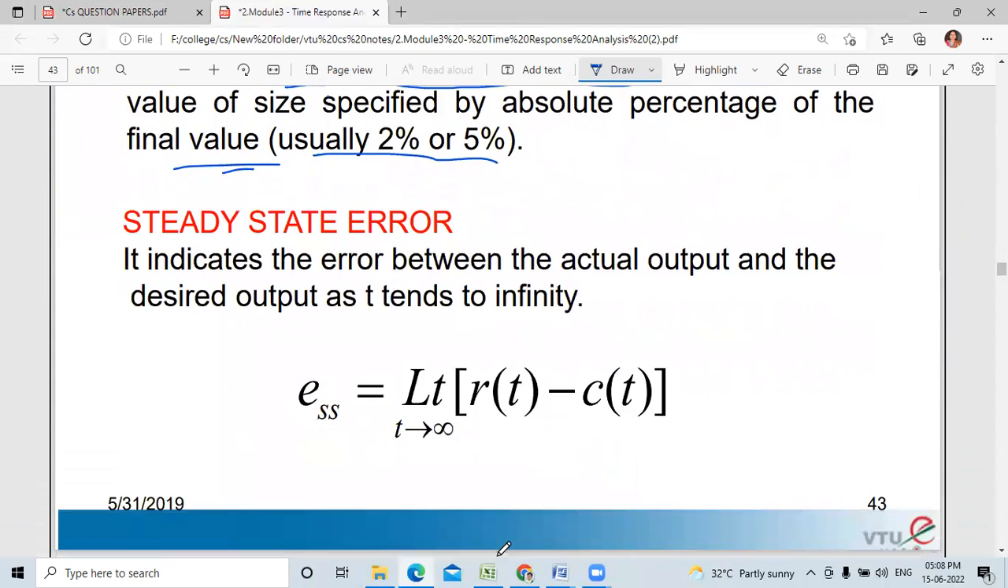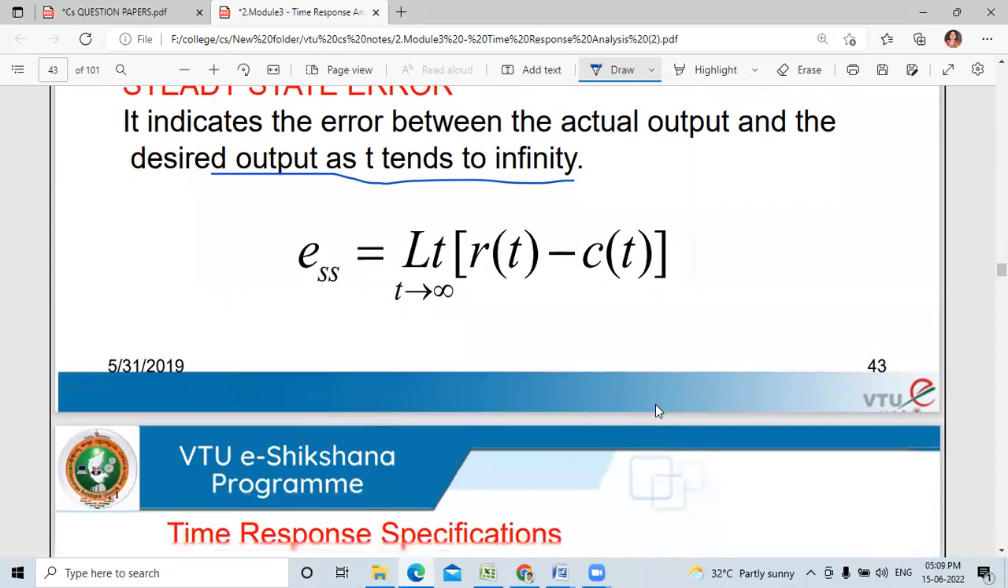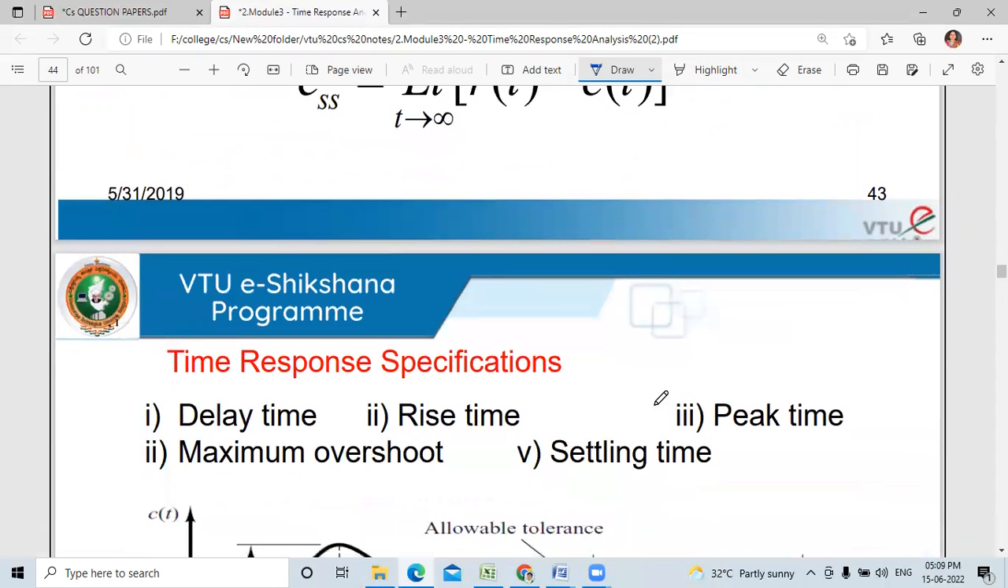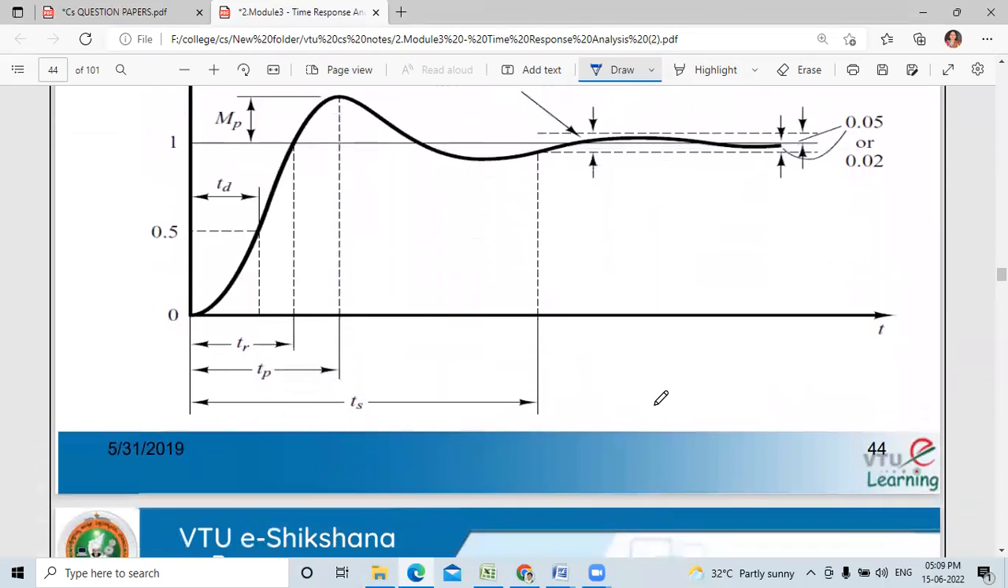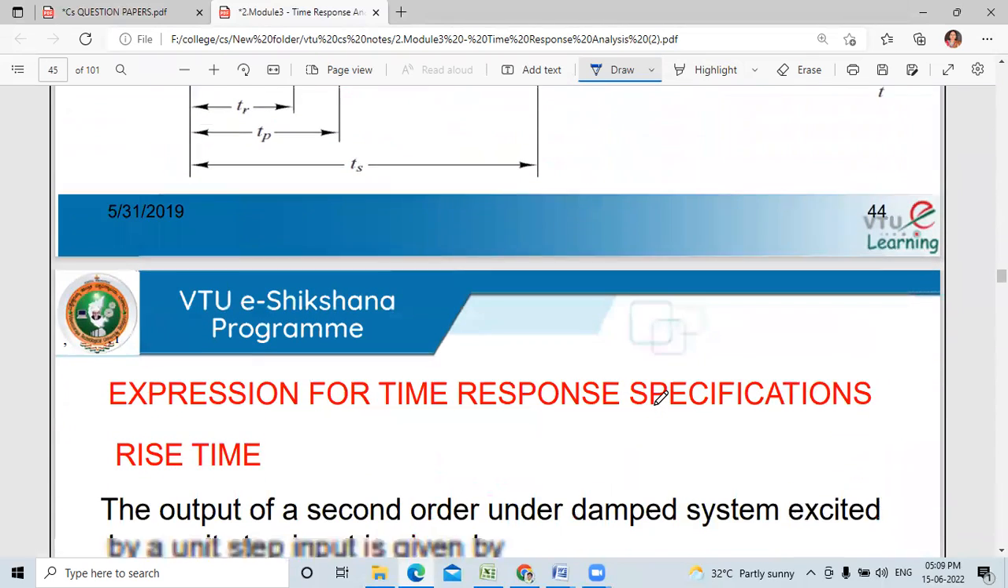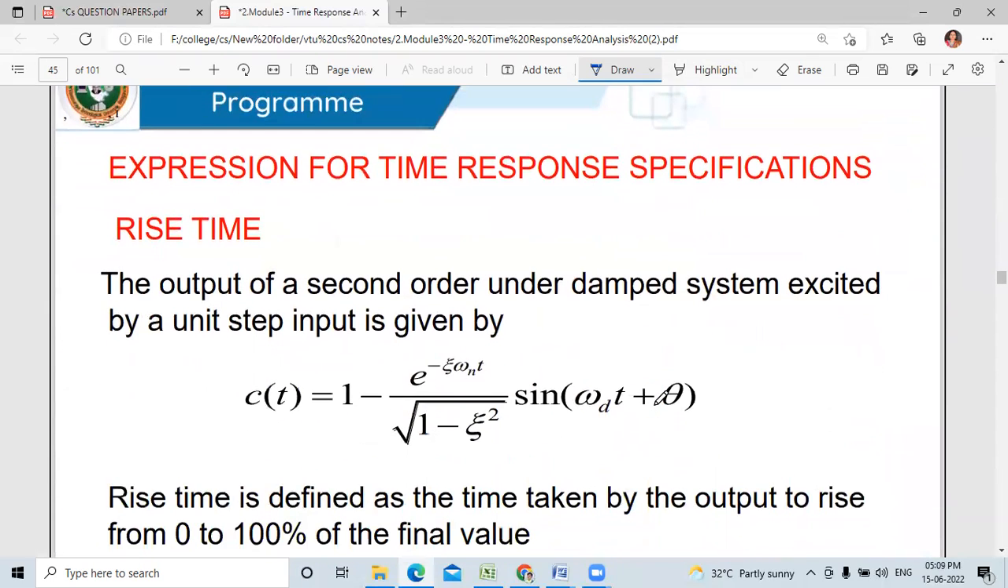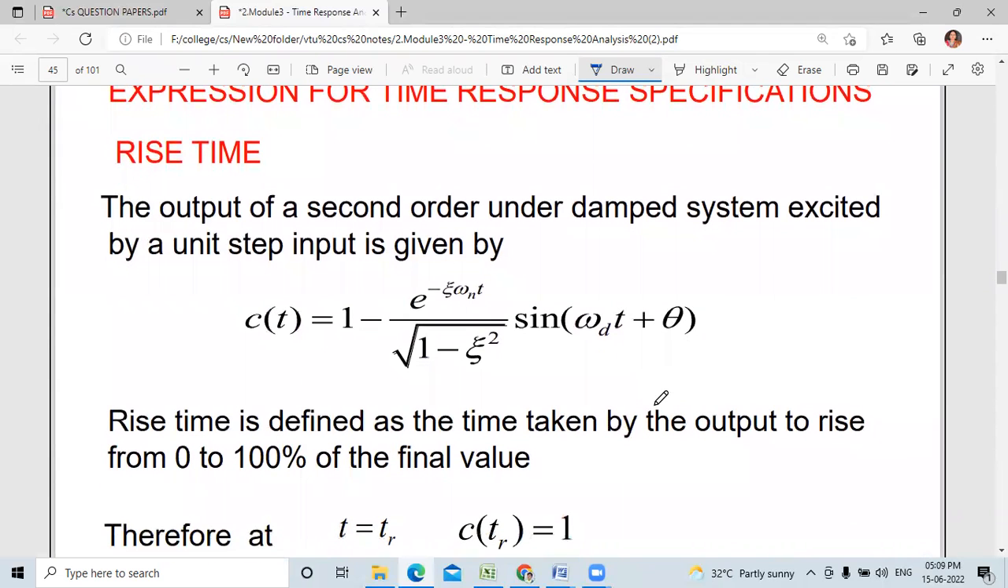Steady state error indicates the error between the actual output and the desired output as t tends to infinity. We can write it as ESS equals limit t tends to infinity of R of t minus C of t. These are just the definitions of the time response specifications. Now we shall do the derivation of the expressions for the time response specifications. First one is rise time.